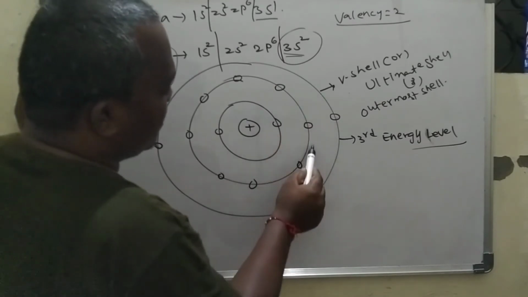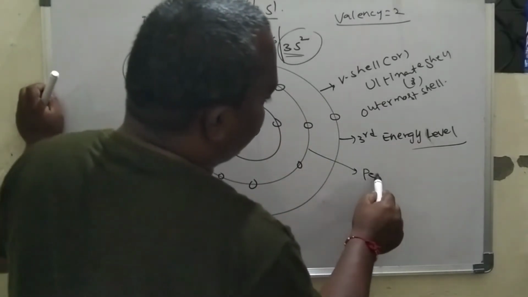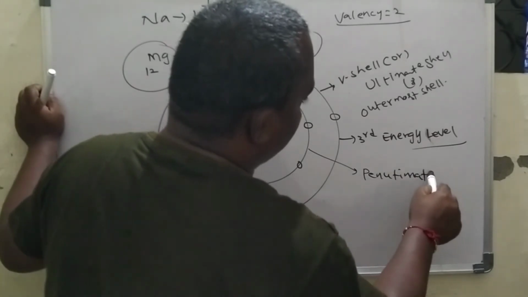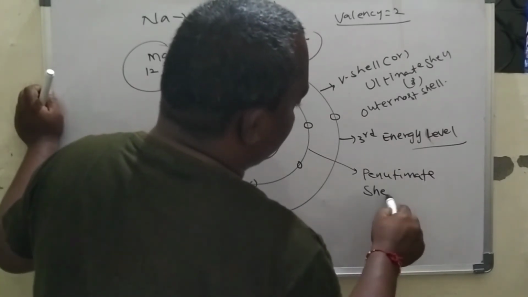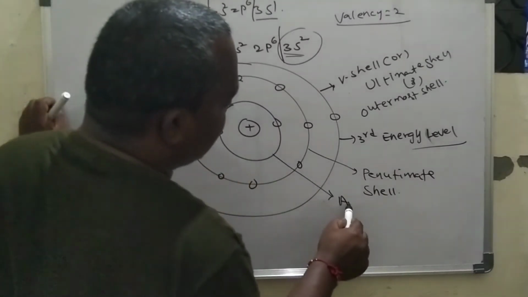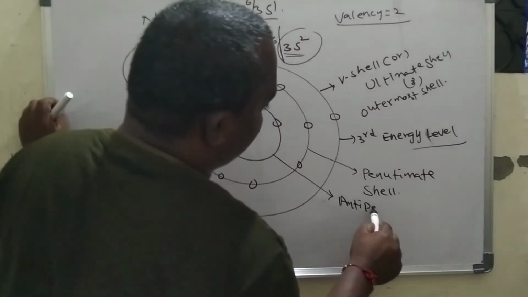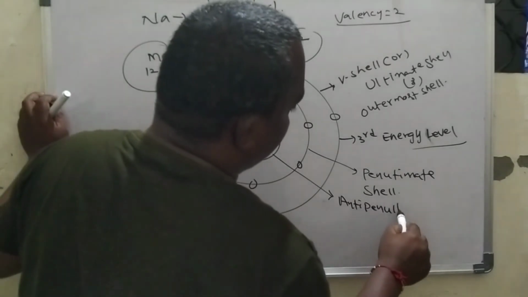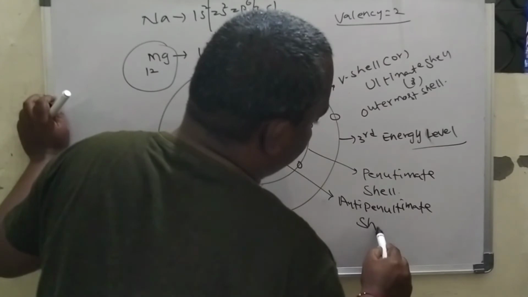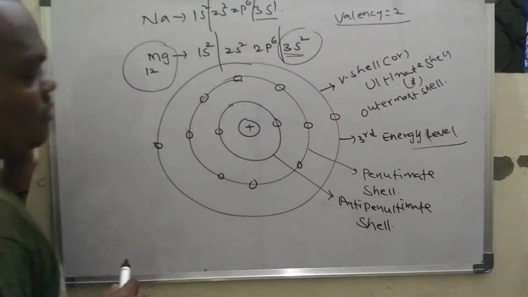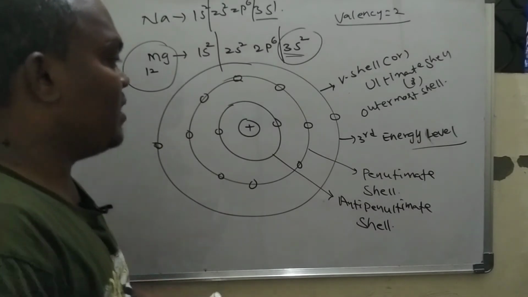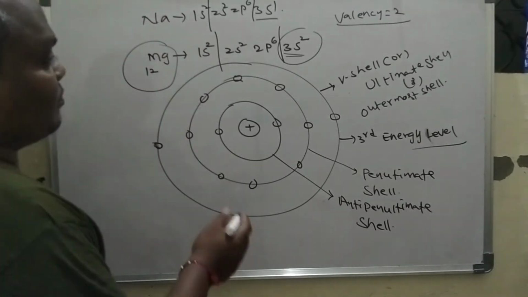Before the valence shell we call it the penultimate shell, and before the penultimate shell, the anti-penultimate shell.